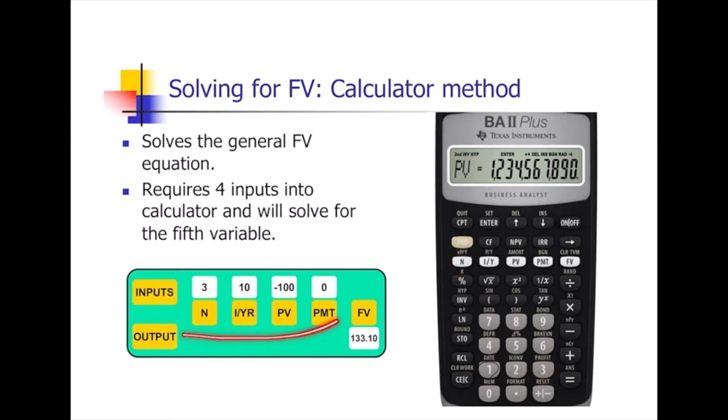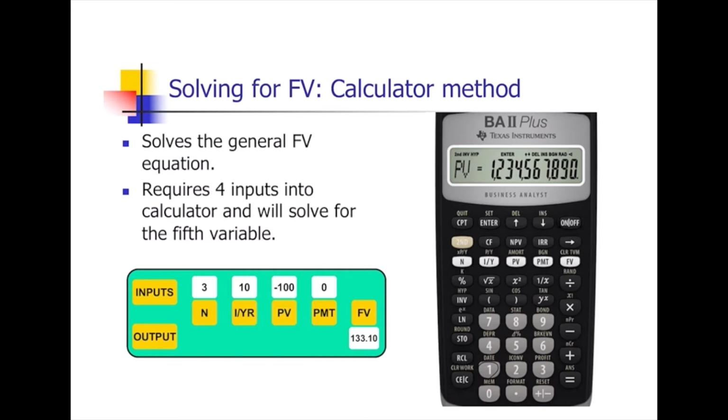The order of input variable is not important. And then I per year. What does it mean? The 10%. So push this button and this and this.